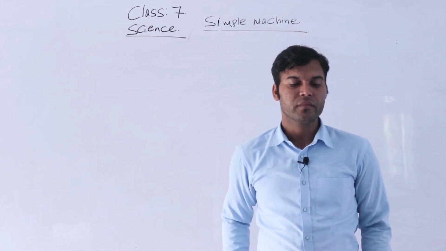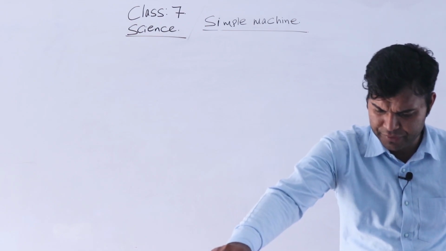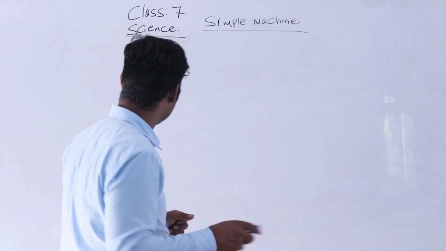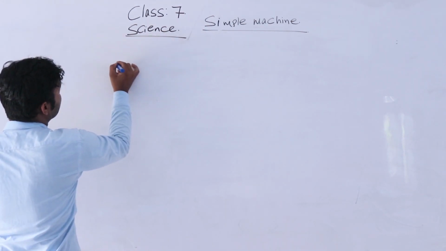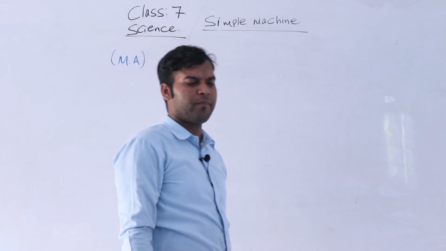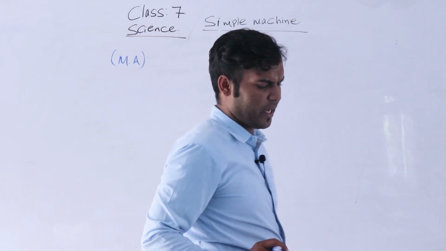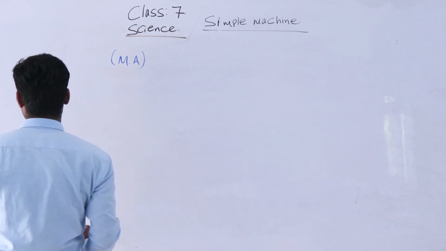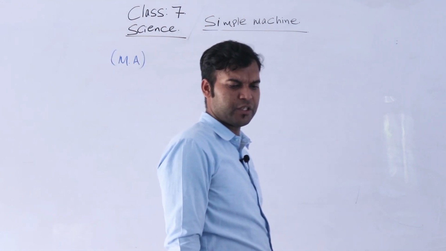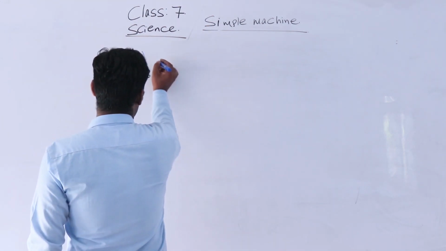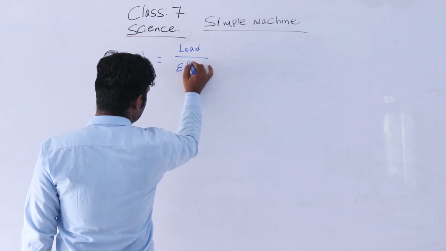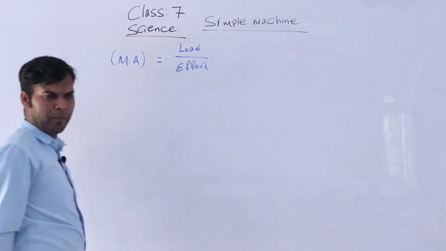Now we have discussed some terms related to this lesson. First one is MA. Do you know what MA is? MA means mechanical advantage. Mechanical advantage, MA, is equal to load upon effort.